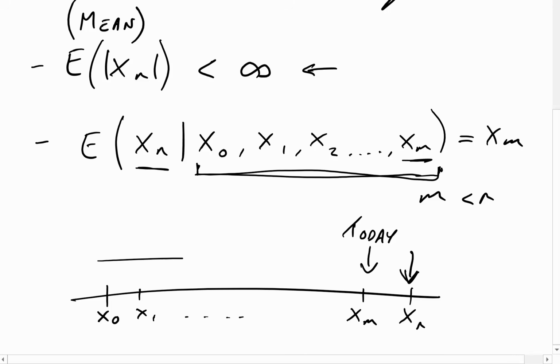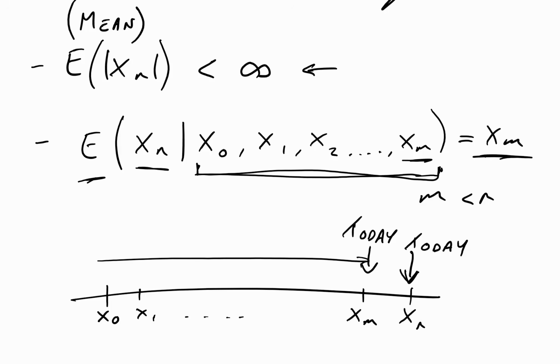Okay, so we have all of this data up until today. But if we want to find out what's going to happen tomorrow, so if we want to try and predict or find the expectation of what's going to happen tomorrow, well, that's just going to be the same as today. And that is what I kind of said before with the martingale. Basically, if we want to try and predict what's going to happen tomorrow, it's just going to be the same as what's happening today.